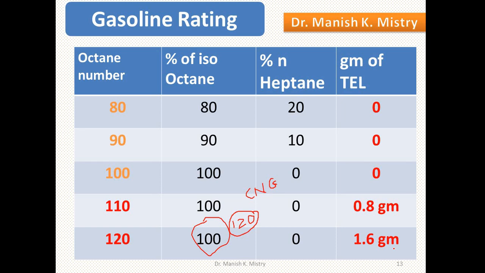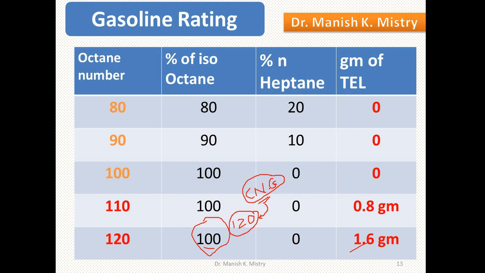But CNG having a 120 octane number indicates that the tendency towards knocking of the CNG is equivalent to the mixture of 100% isooctane with 1.6 gram tetraethyl lead.